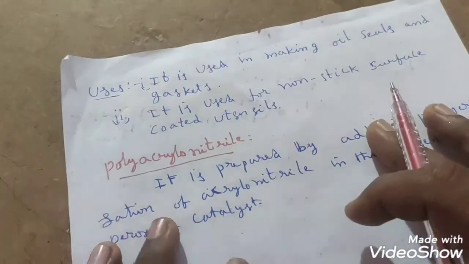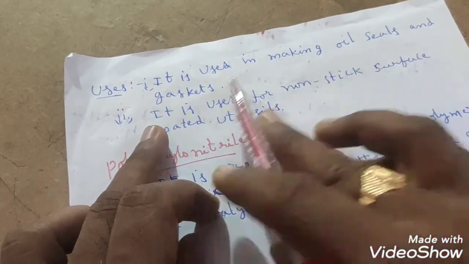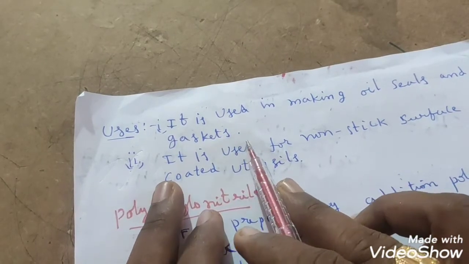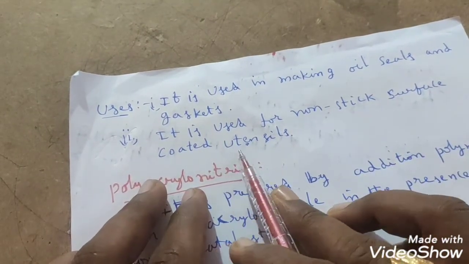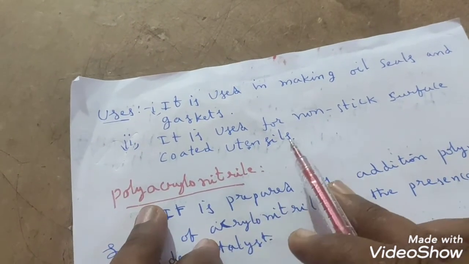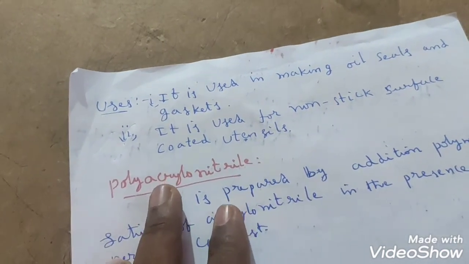Then what are the uses of polytetrafluoroethene? It is used in making oil seals and gaskets. It is used for non-stick surface coated utensils, students. Next topic we have is polyacrylonitrile. That preparation we will see in the next class, students. Thank you.